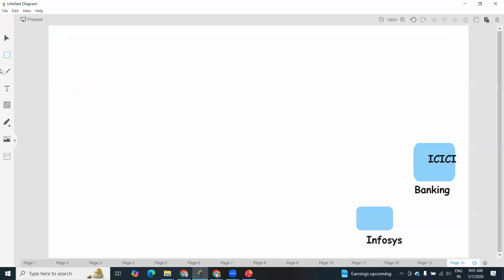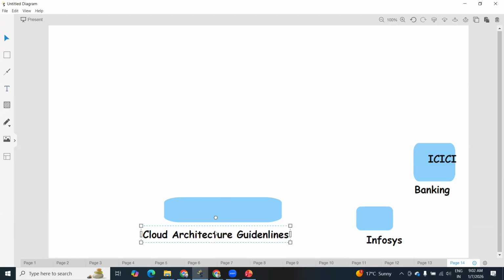Okay. So first we need a cloud environment. But while trying to set up your cloud environment, how are you going to follow cloud architecture guidelines? Because just observe the issues.